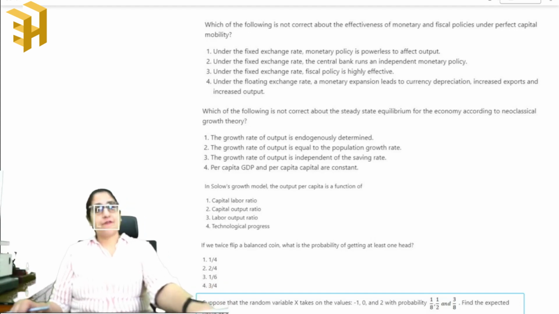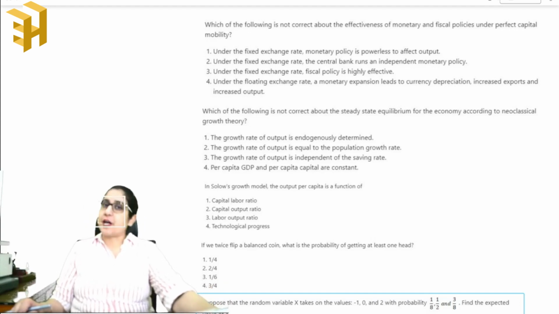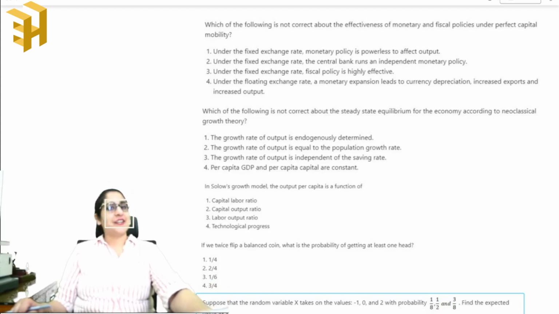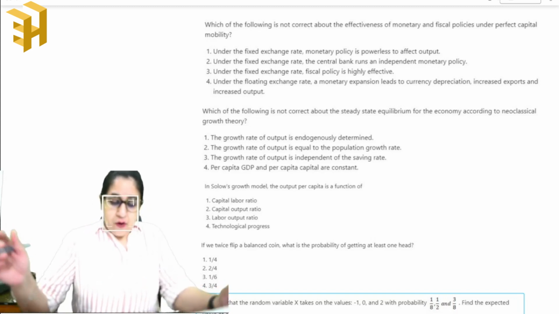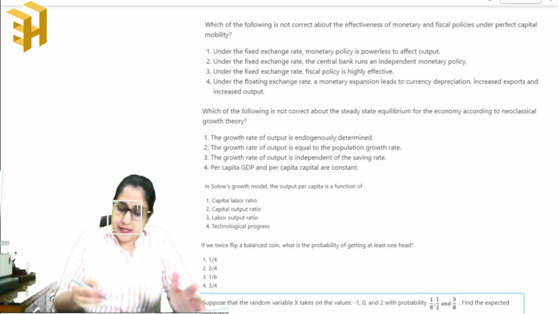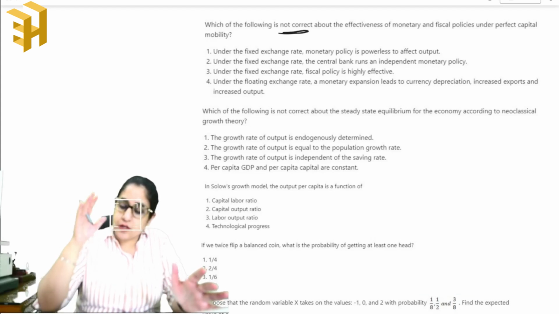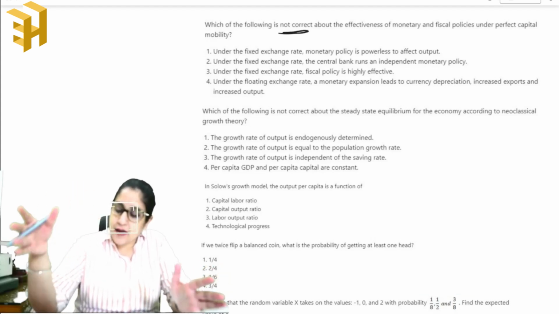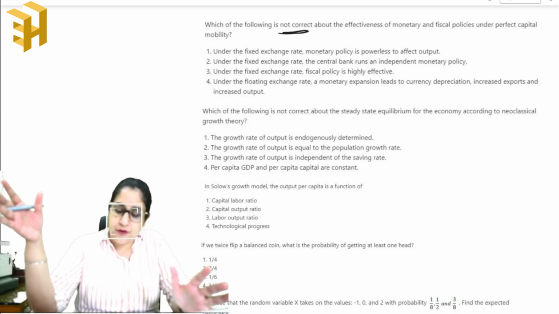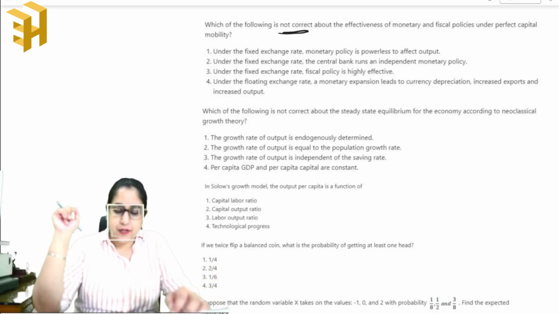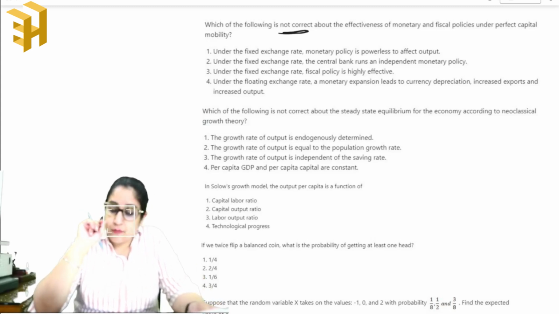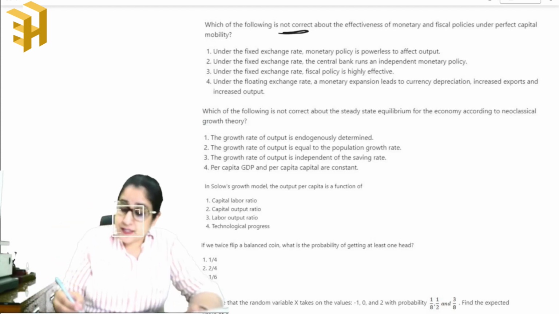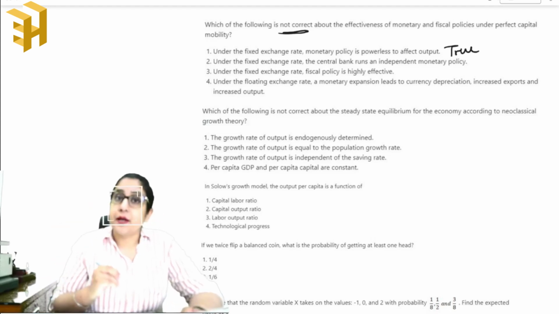Now we are continuing with your CUET-PG Economics 2025 exam and we'll take up another set of 5 questions. Let's start. Which of the following is not correct about the effectiveness of monetary and fiscal policies under perfect capital mobility? Number 1, under the fixed exchange rate, the monetary policy is powerless to affect output. This statement is true. Let's see how.